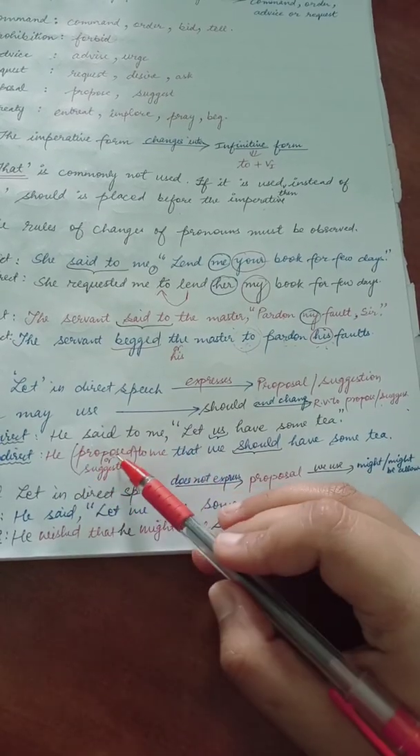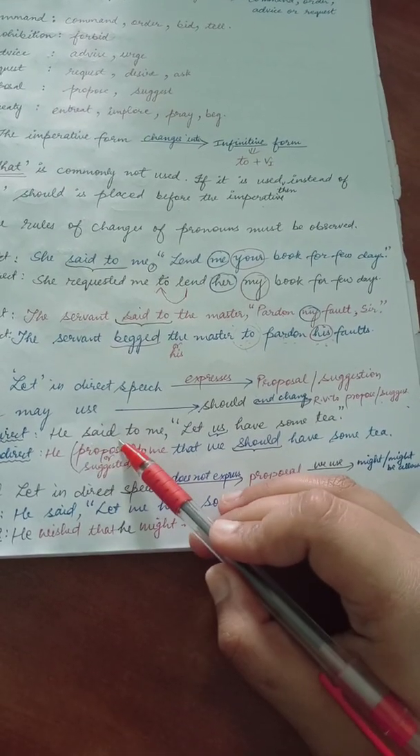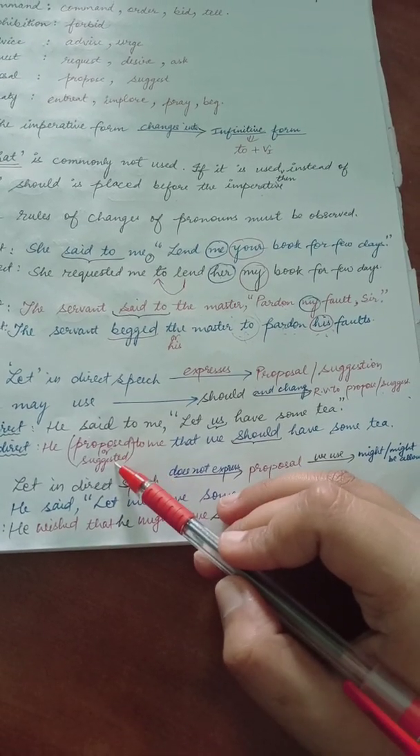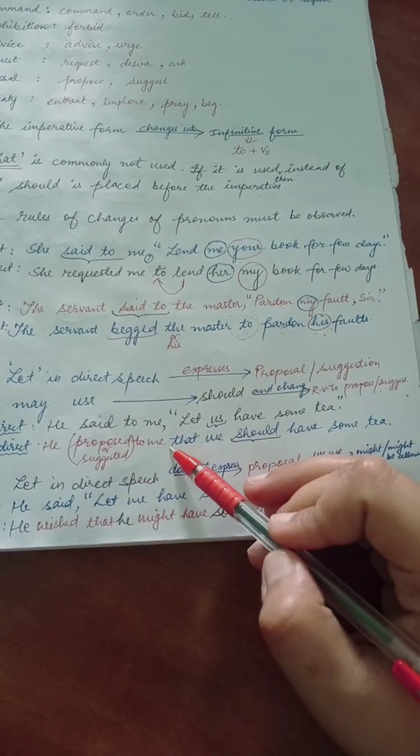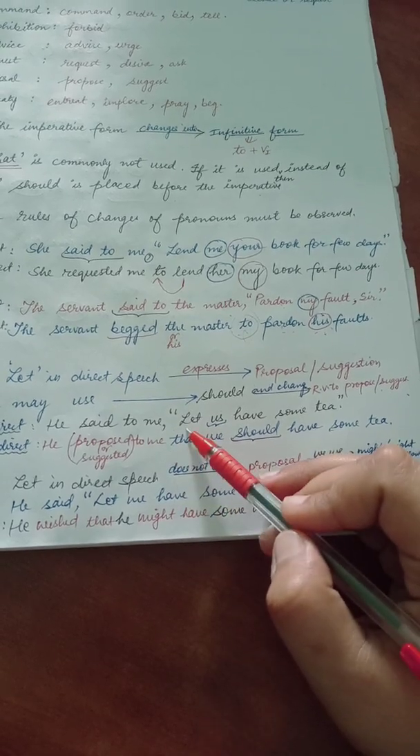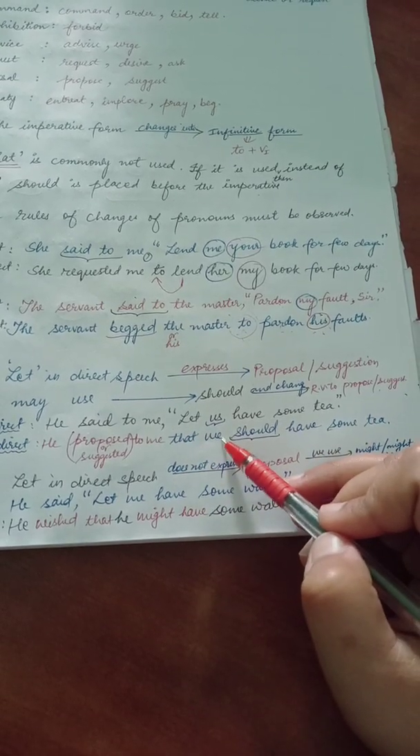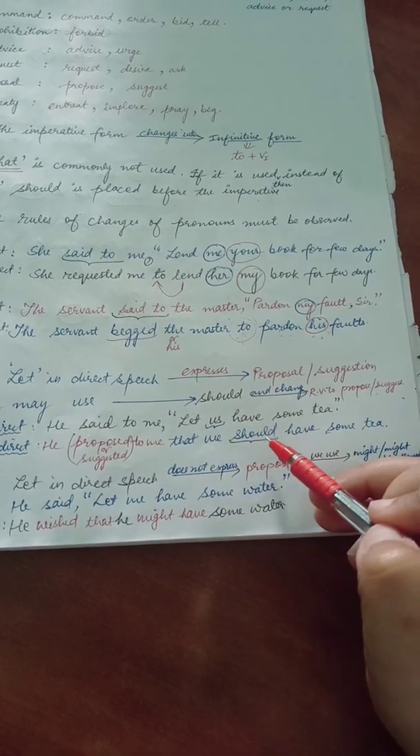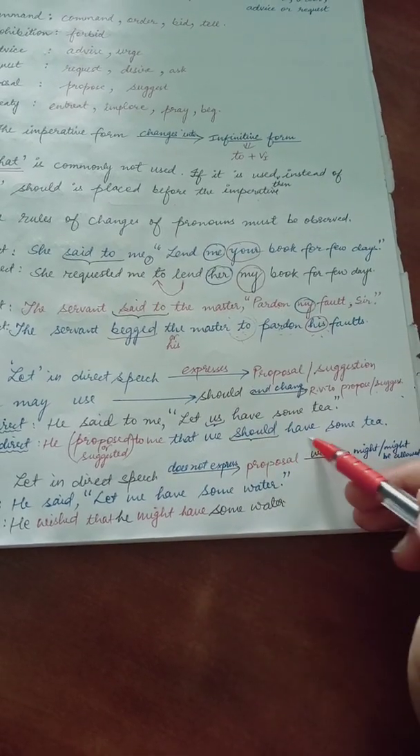You can say "proposed"; "said to" will be replaced with "proposed". He proposed or suggested, you can use anything, to me that. Now you can use that here in case of let, that we, why, because us will be changed with we, should must be used, have some tea.